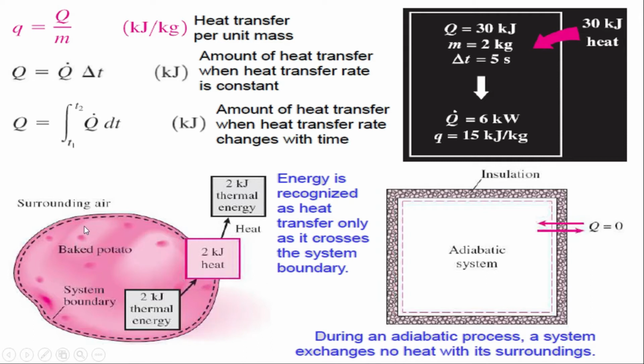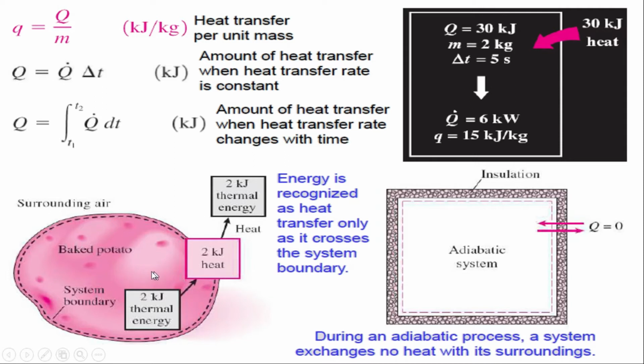So if this big potato is at a high temperature compared with the air, what will happen? The energy will transfer from the system to the surrounding through this boundary.